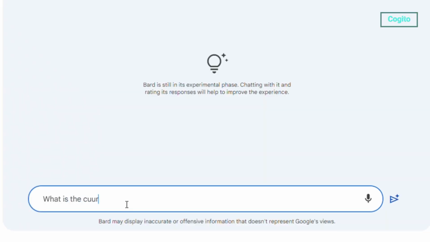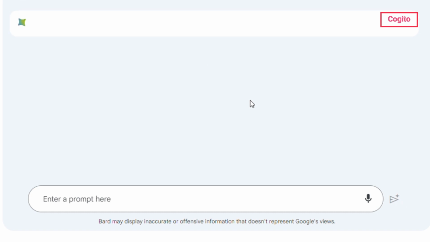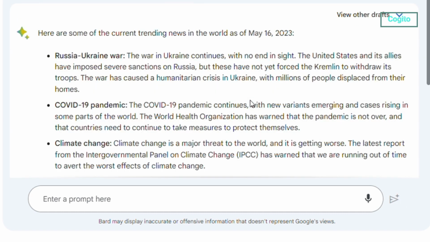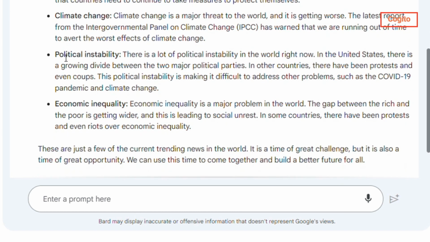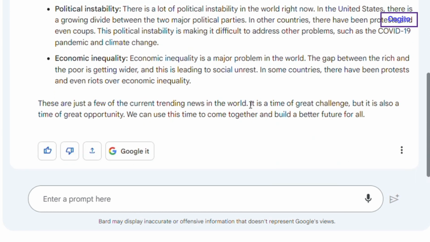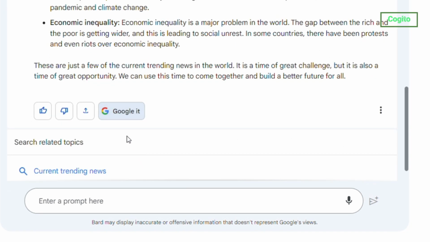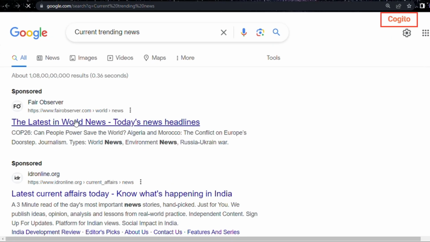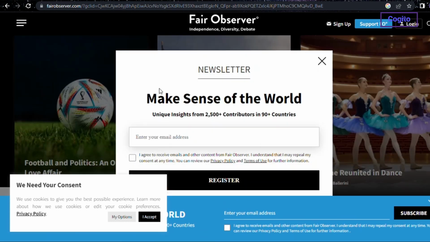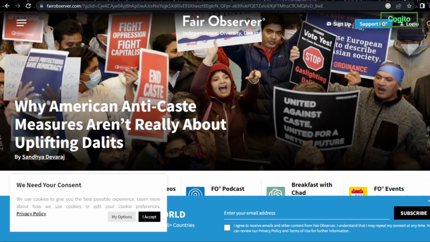Alright, let's put Bard's knowledge to the test. Let's ask for the latest trending news in the world. Okay, it's not bad. It provides information to the best of its abilities. If you want more than that, you can click on the Google It option for further details. It can promptly fetch the latest news directly from Google without any delay in response.